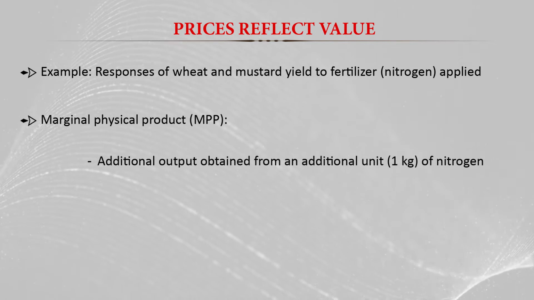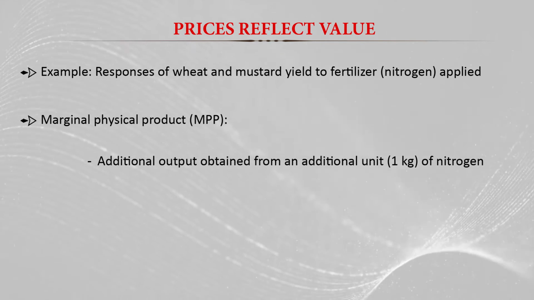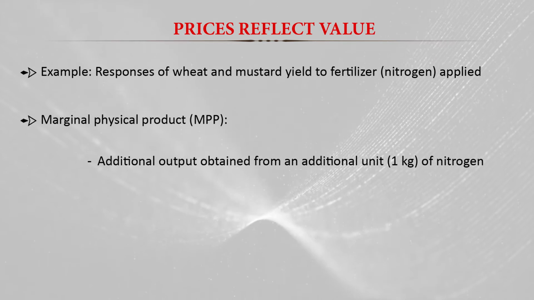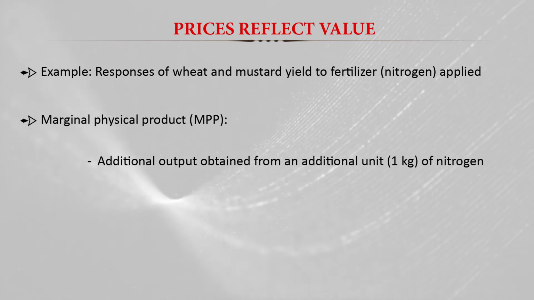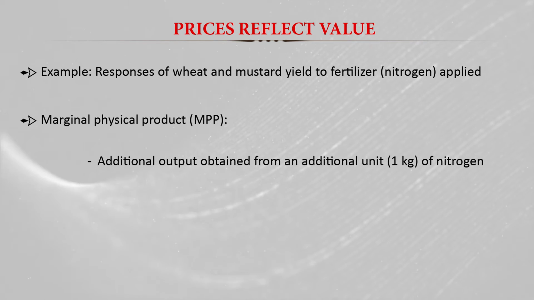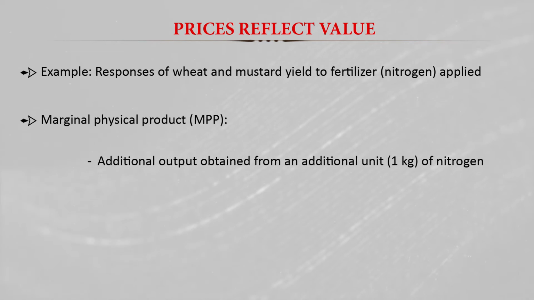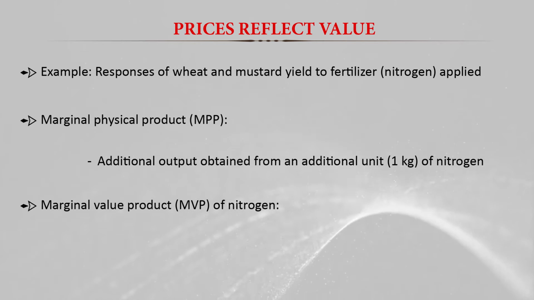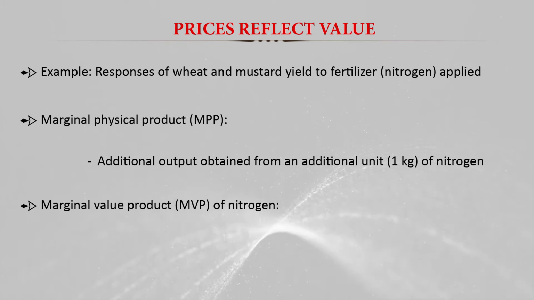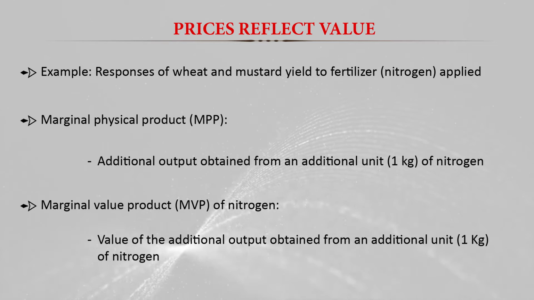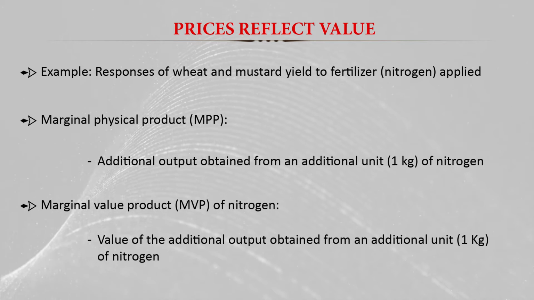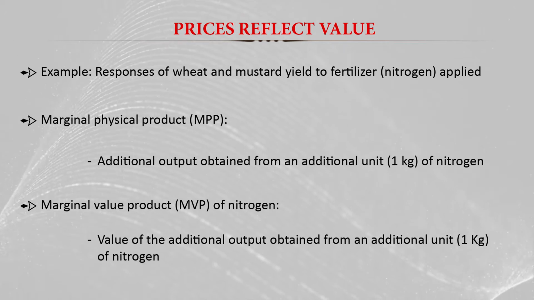So this additional 10 kg of yield due to application of 1 kg of nitrogen is basically the marginal physical product of nitrogen per kg. And the marginal value product of nitrogen is basically the value of the additional output obtained from an additional unit, 1 kg, of nitrogen.